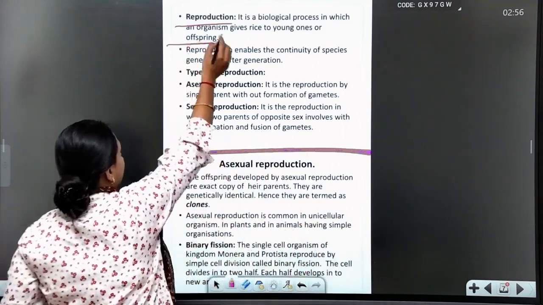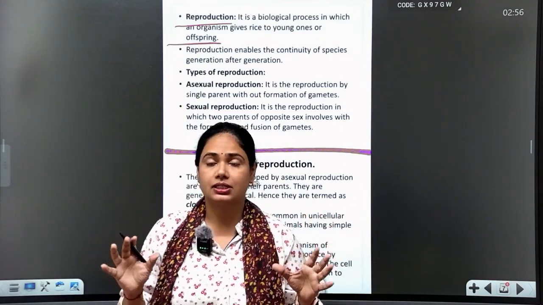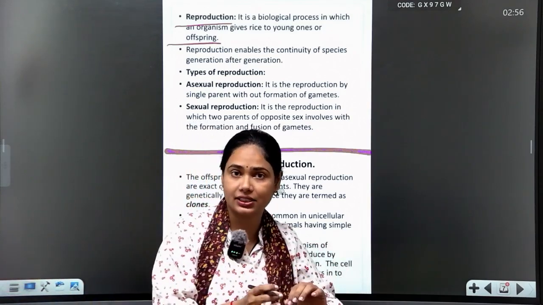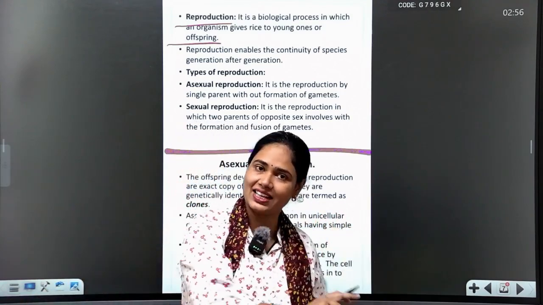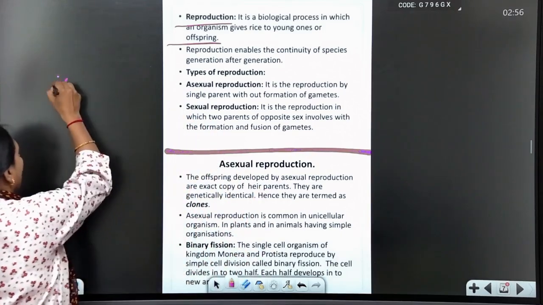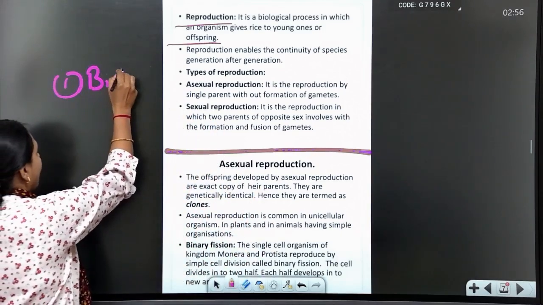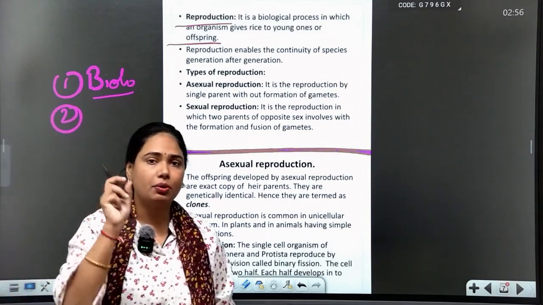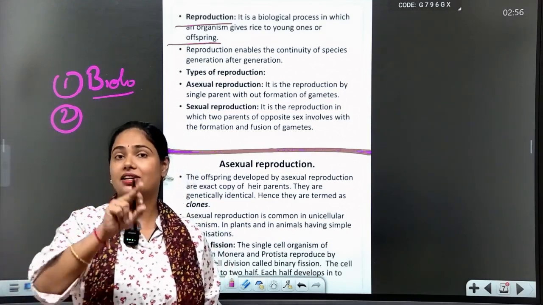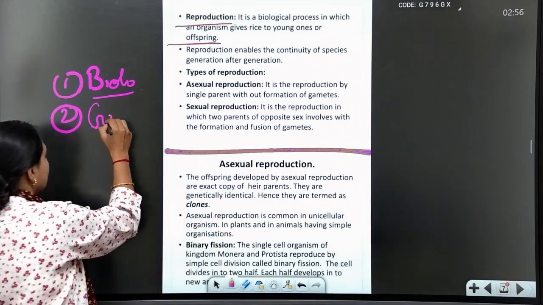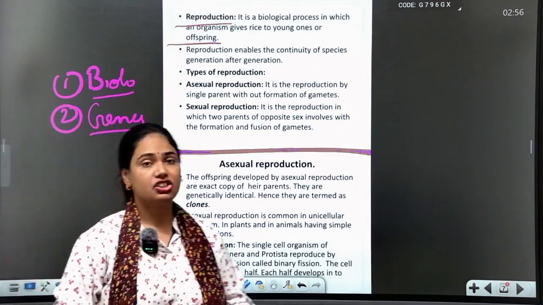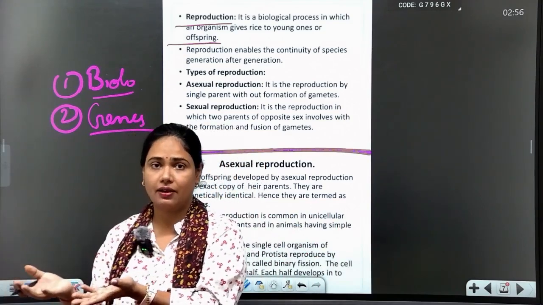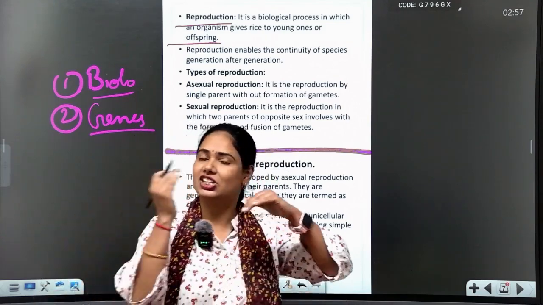Okay, here it is. Reproduction means that whatever genes parents have, they transfer these genes or characters from one person to another. First of all, reproduction is a biological process. Second, in reproduction there is a transfer of genes. So there is a character which parents have, and they transfer this character from one generation to another.